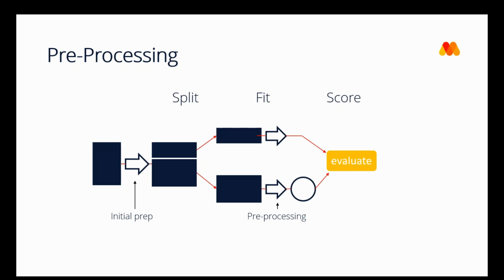This all falls under the initial preparation stage, indicated by the first arrow here, as it occurs before we split the data. Now, a key part of machine learning is called pre-processing, which is performed after splitting the data. At this point, all information within the training set is safe to use, allowing us to perform scaling transformations, imputations, and so on. It's really important not to perform any transformations or imputations before splitting the data, as this will leak some information about the test set into the training set, which will bias our model. Only calculations on an individual row by row basis can be performed during the initial preparation.